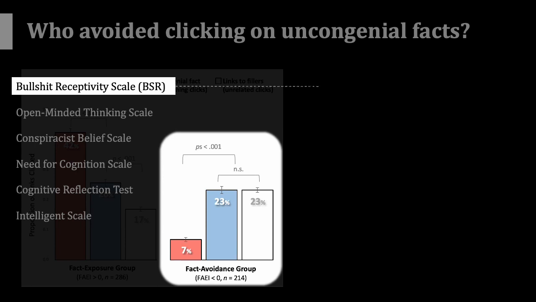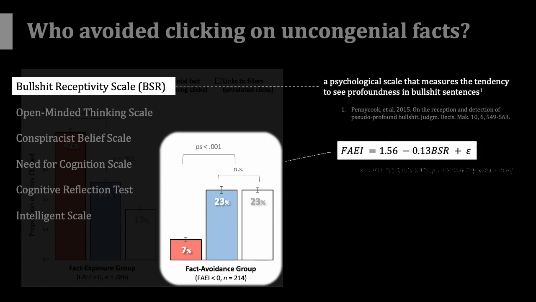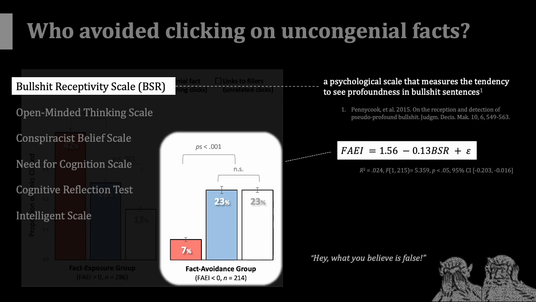The bullshit receptivity scale is a scale that measures the tendency to accept claims uncritically, which is known as reflexive open-mindedness. Participants who had high reflexive open-mindedness to bullshit tended to close their minds against links that potentially display uncongenial facts, challenging their pre-existing beliefs. This may be referred to as reflexive close-mindedness.